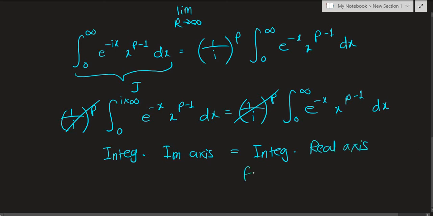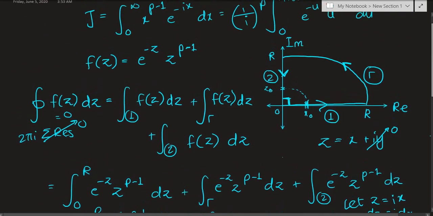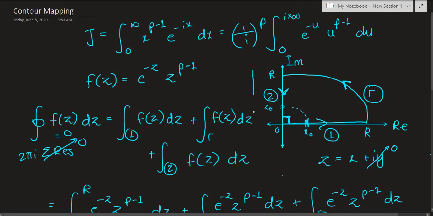Just for this choice of f of z, basically just e raised to negative z times z to the p minus 1, just for this integrand. For other integrands you would have to show the equality again, or if they're not equal then you have to say that accordingly. So this was detailed complex analysis just to prove a single fact that the integral from 0 to i times infinity, basically the integral going this way, is equal to the integral going this way.